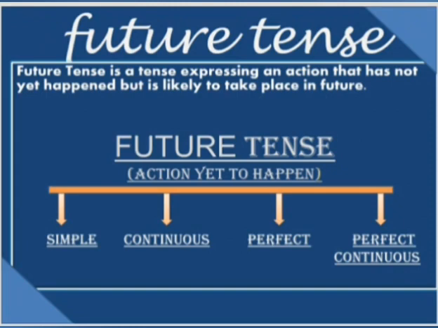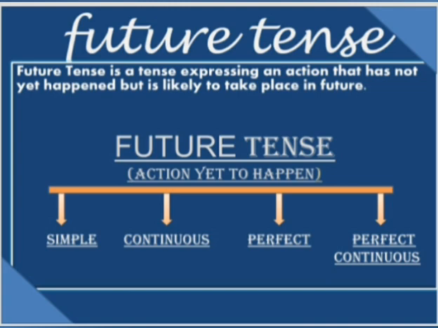Before we start with the future tense, let us recall what is a tense. A tense is something that helps us identify the time of a particular action. So, according to that, we have three kinds of tenses: the past tense, the present tense, and the future tense. So, what is future tense? Future tense is a tense expressing an action that has not yet happened but is likely to take place in future. That means something that has not yet happened but is likely to happen in future or will definitely take place in the future. That is something we call future tense.